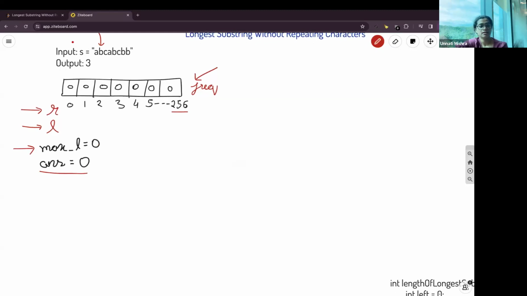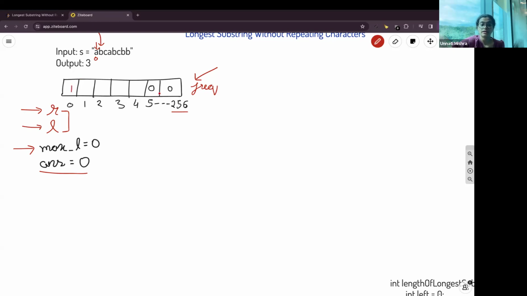So let's start traversing the string. Right and left pointer, you can name it R and L also. So right and left pointer are at the 0th index. So we'll traverse the right pointer to the first character, which is A. So we'll increase the frequency of A to 1.